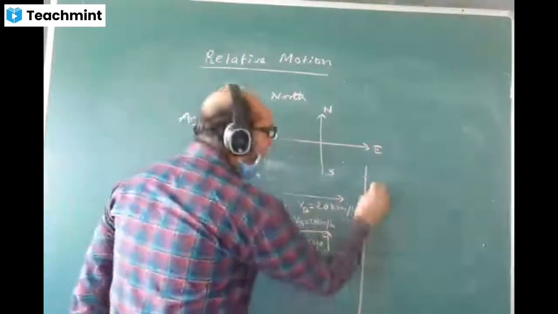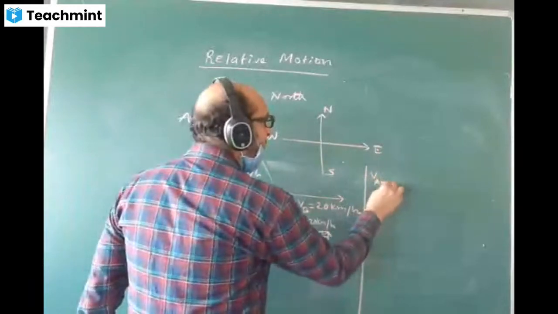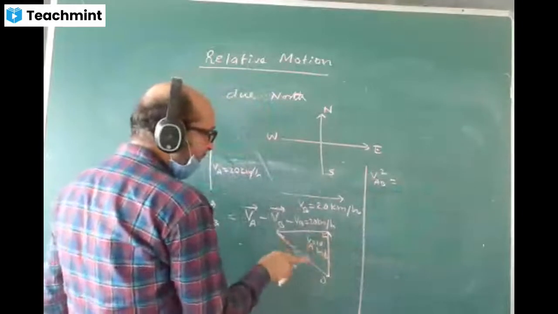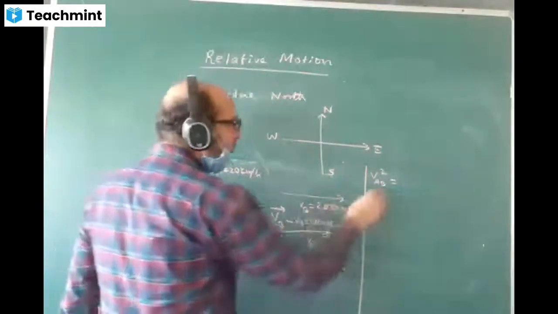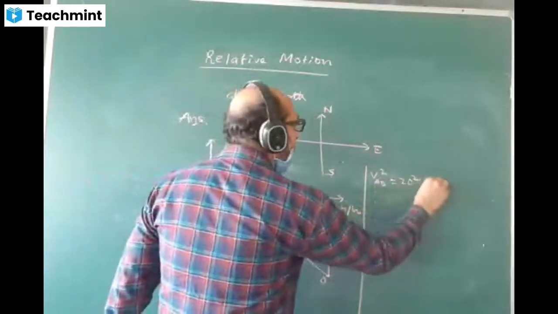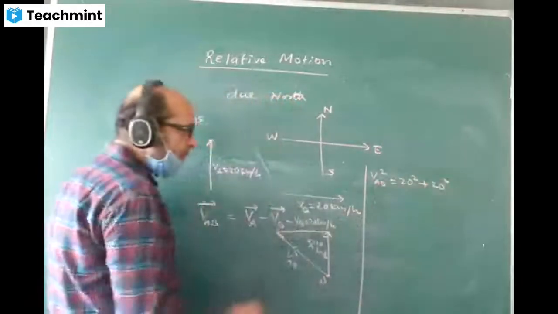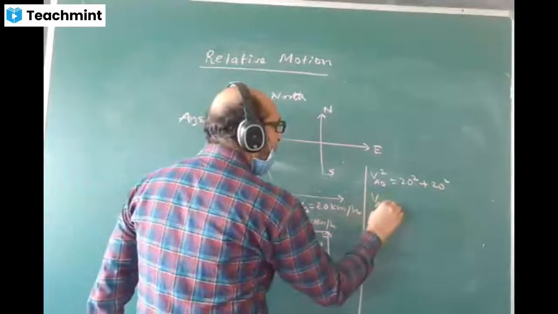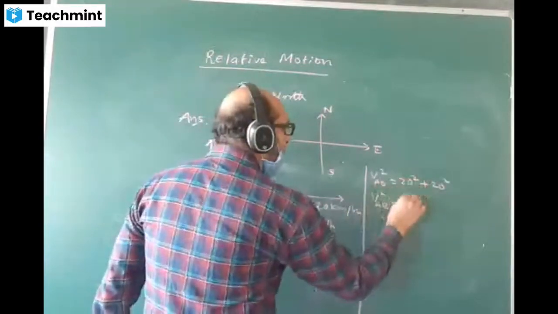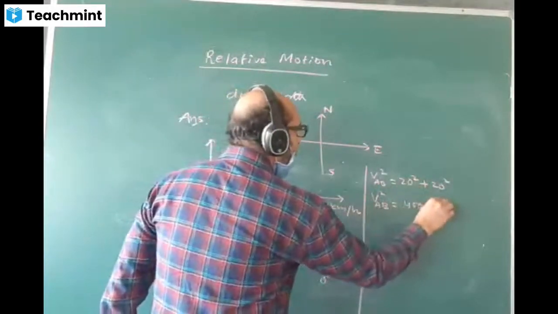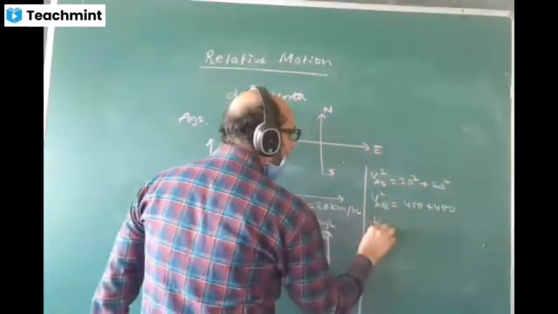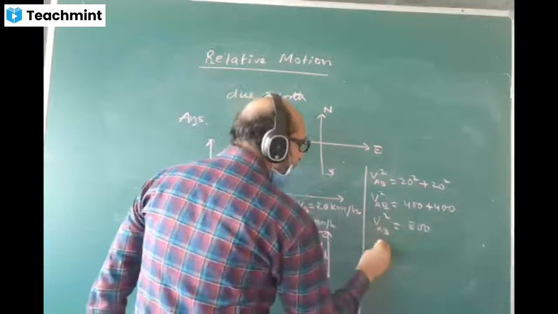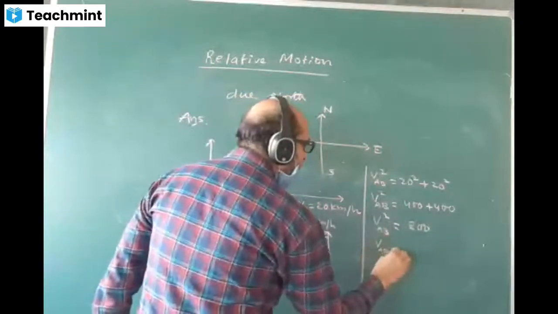VAB square is equal to 20 square plus 20 square. Both the values are same. This is 400, this is also 400. VAB square is equal to 800. VAB value will come root of 800.